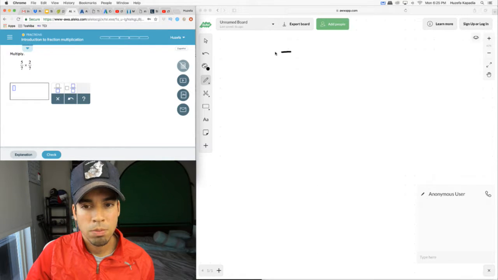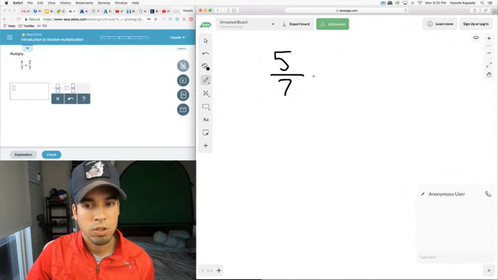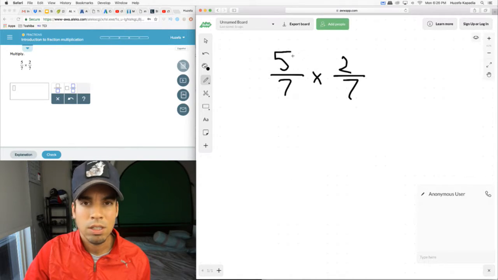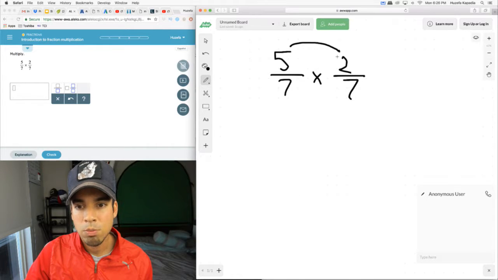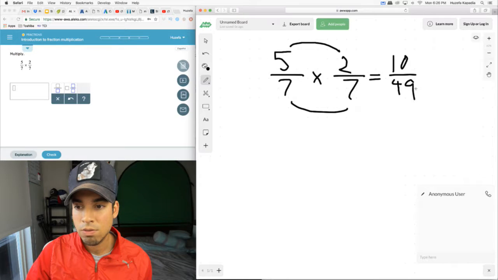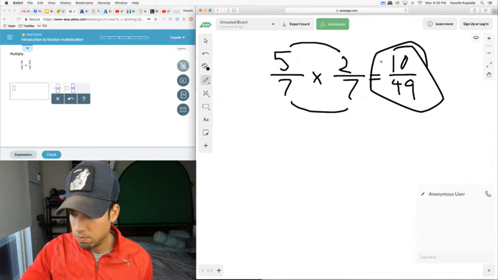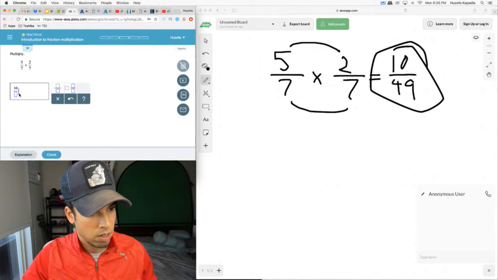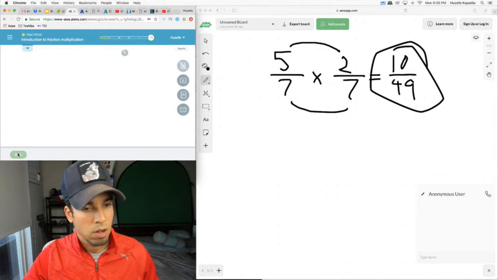How do we multiply fractions? So 5 over 7 times 2 over 7. The cool thing about fraction multiplication is that it's actually easier in a lot of ways than addition or subtraction. You just multiply across the top and multiply across the bottom. You don't need common denominators, even though we have them here, so don't think that you need them. You can multiply regardless. The multiplication on top gives us 10. The multiplication on the bottom gives us 49. And our answer is just 10 over 49. All right, cool. Let's keep going.